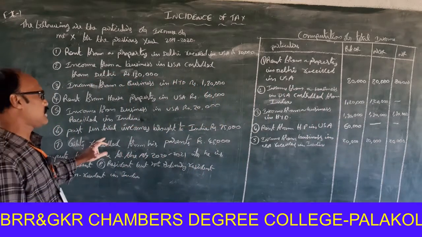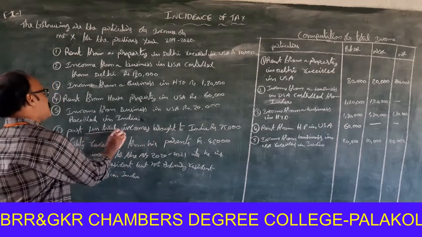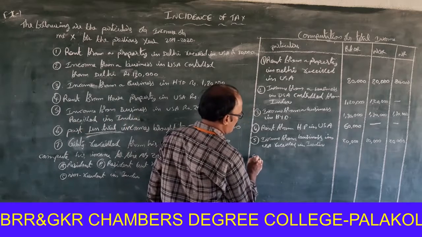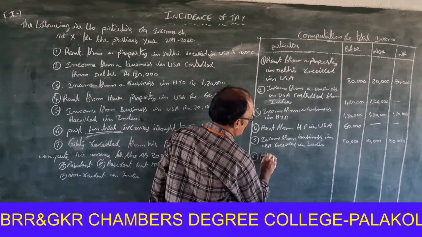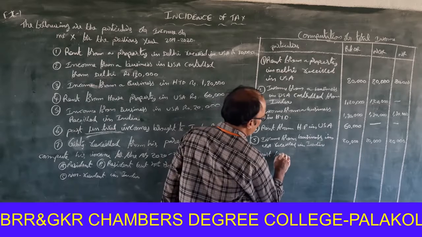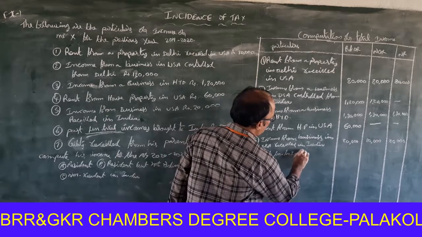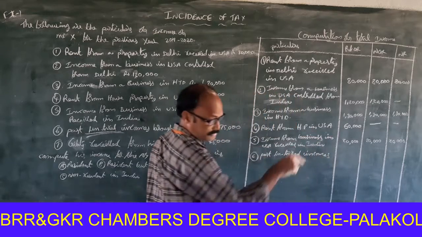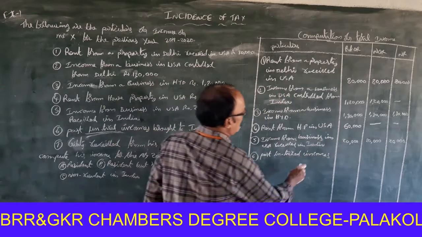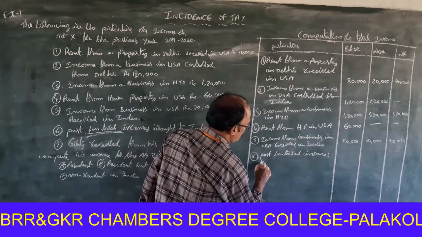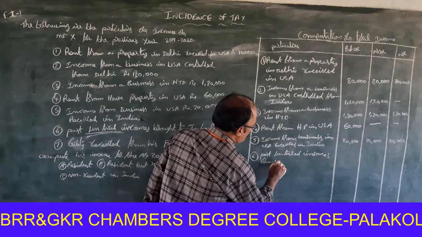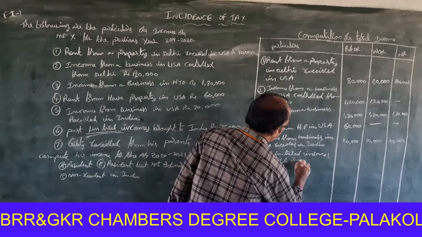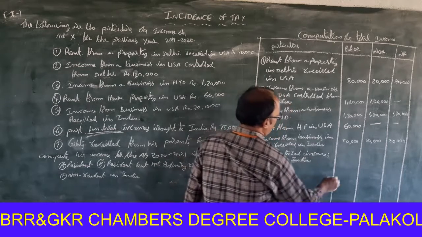Next one, past untaxed income brought to India. Untaxed incomes. That's why it is not taxable for any assessee. Past untaxed incomes brought to India, nil.